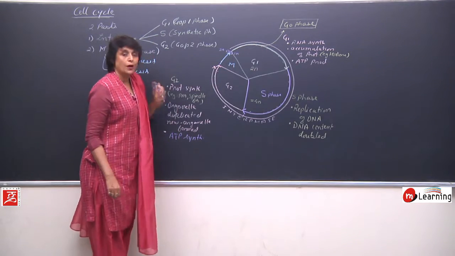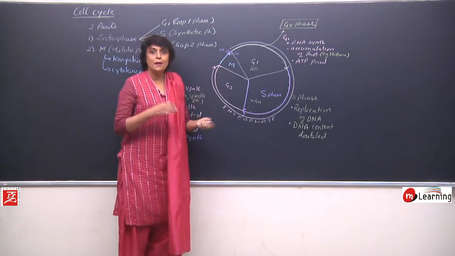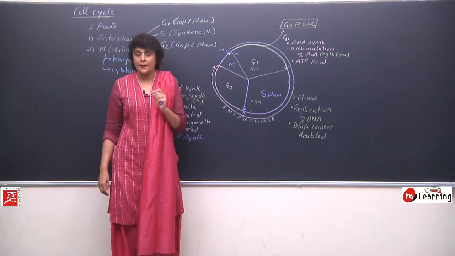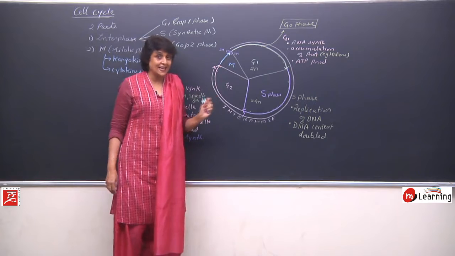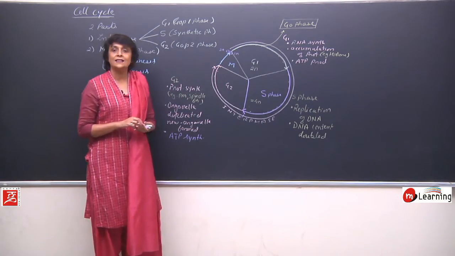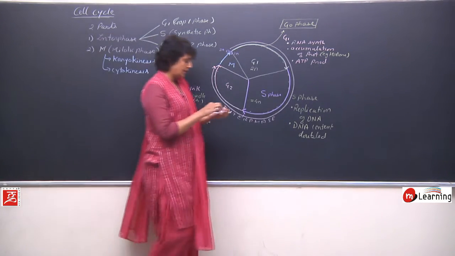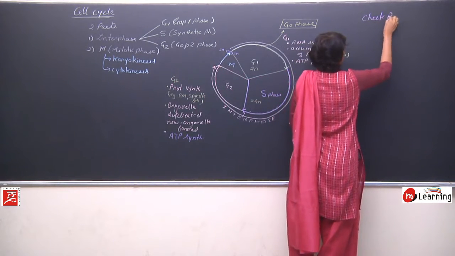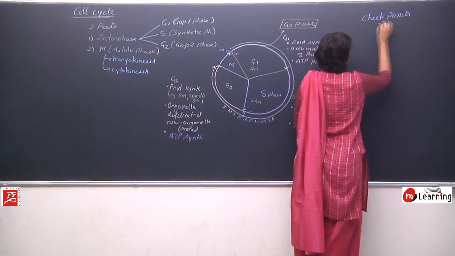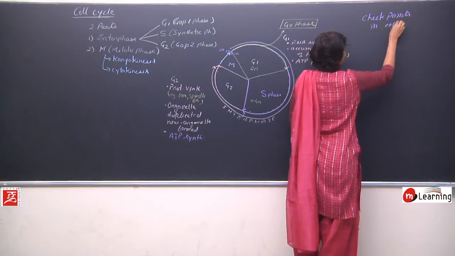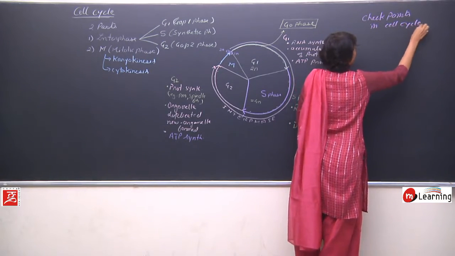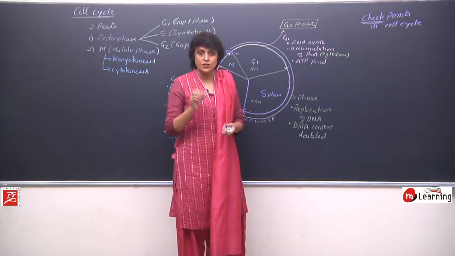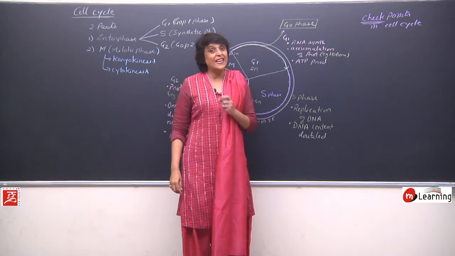In this whole process, there are many changes which are taking place, and there should be something which is checking it. So in this cell cycle, there are 3 checkpoints. Checkpoints are basically areas or steps where checking is done.